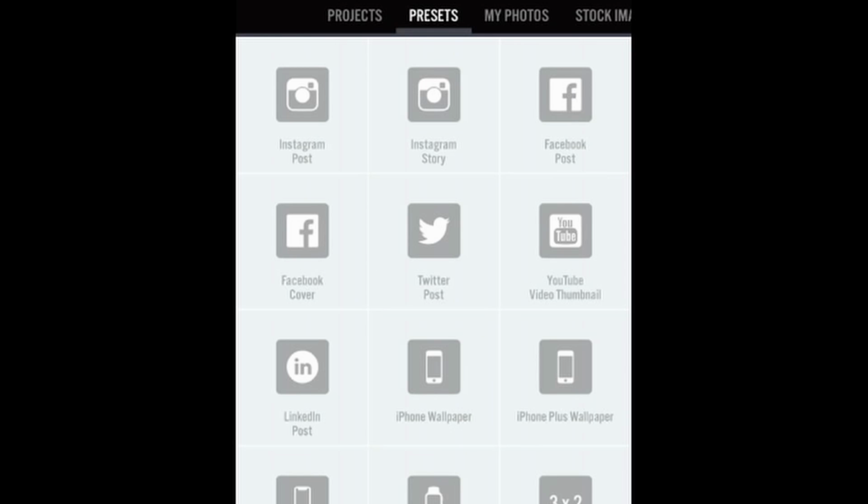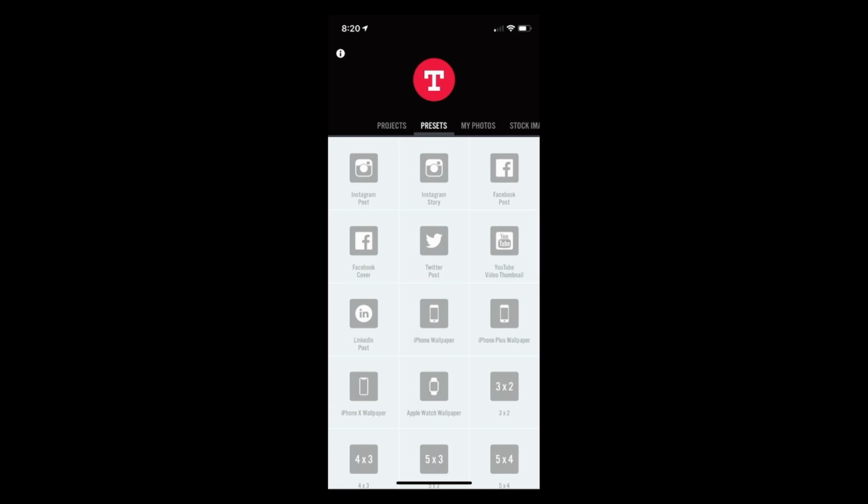This particular content I'm going to do as a Facebook post. What's great about the presets is that they will set the correct box size for an Instagram post, a story, or a cover. All of these have different aspect ratios or orientations that you can use.